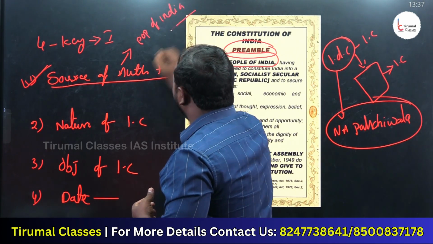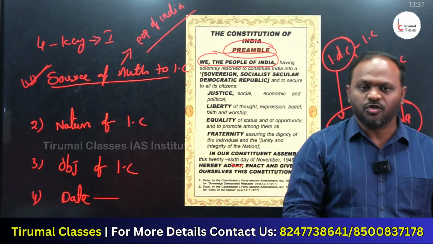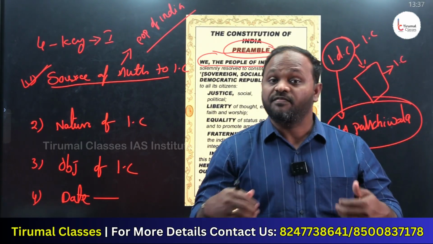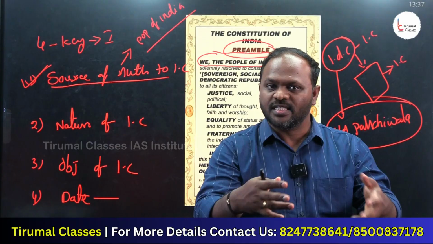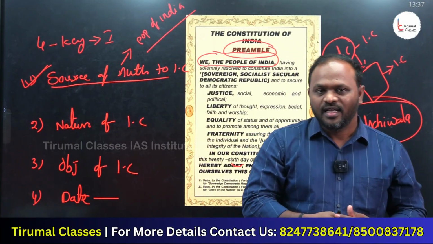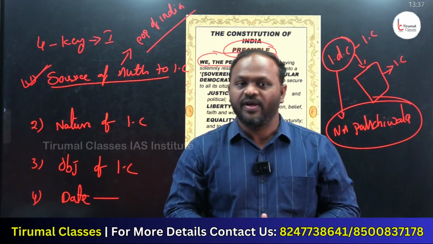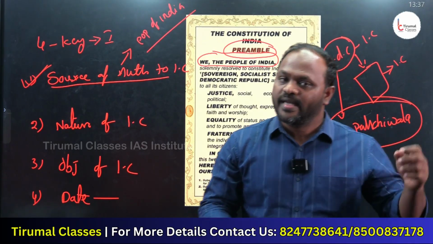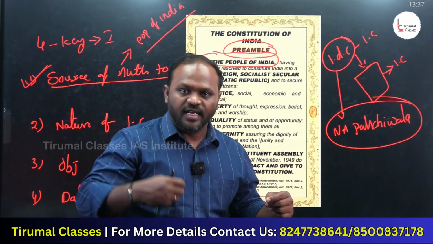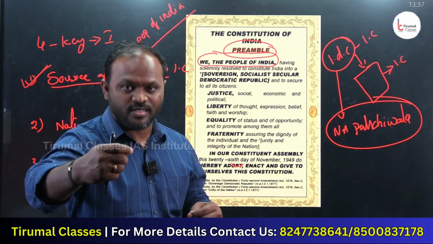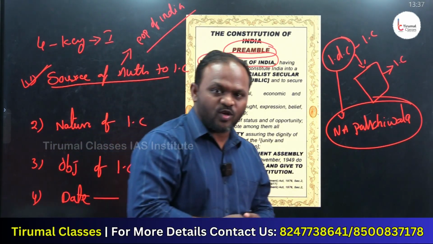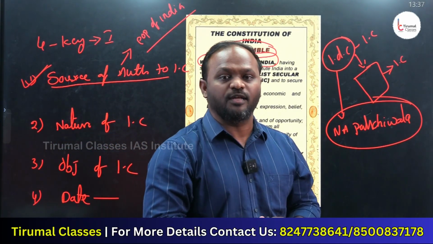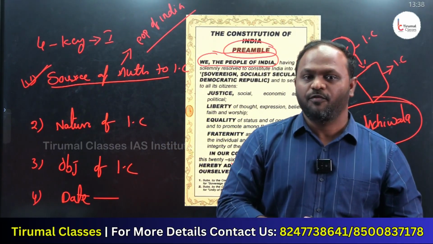For example, in India, the constitution is ultimate. But from where is the constitution getting its powers? The constitution of India gets its authority from We the people of India. And we the people of India give authority to the Indian constitution. Hence, the Indian constitution derives its authority from we the people of India.